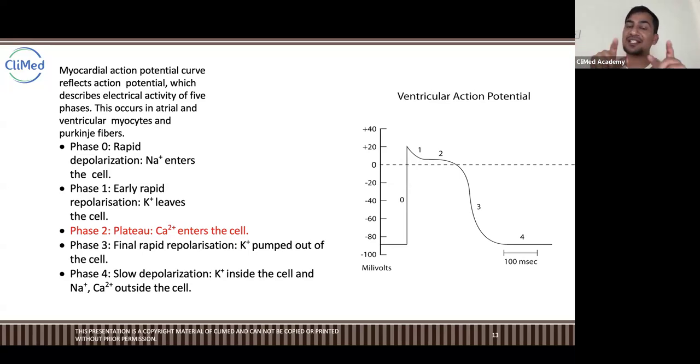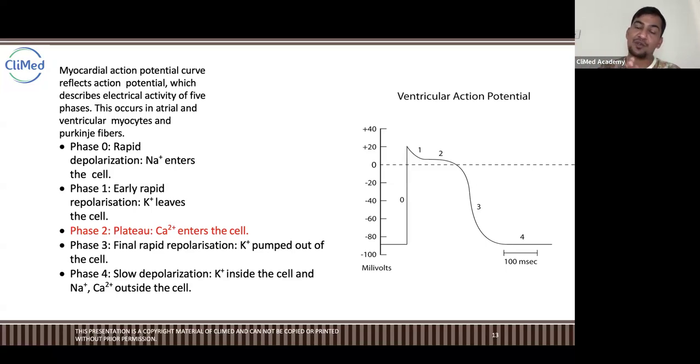So this entire phase is a beat. In the ECG, this entire phase is a beat, right? So this is called one beat, or one rhythm. So for one rhythm, it needs the whole process, right? Now after the phases, phase 0, phase 1, phase 2, phase 3, now in phase 3, final rapid repolarization, the heart is entirely relaxed and potassium is completely coming out.